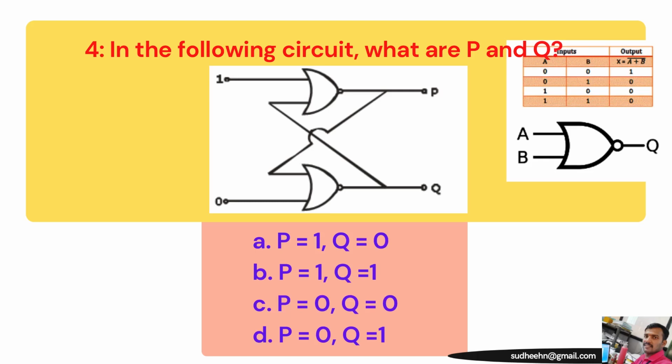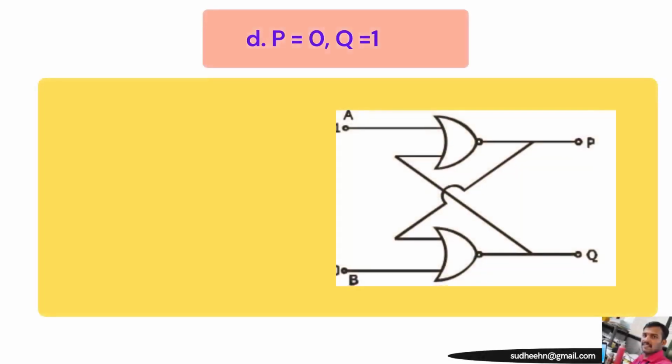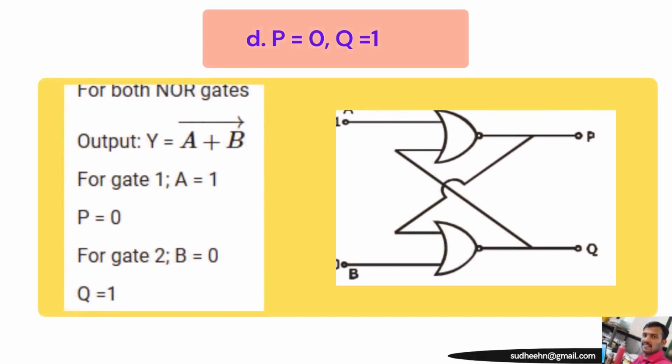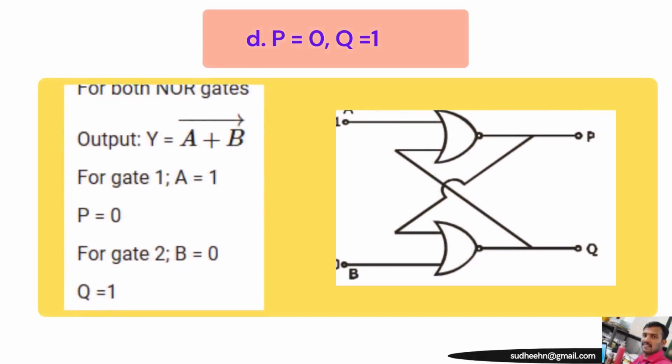Options given: option A, P is equal to 1, Q is equal to 0. Option B, P is equal to 1 and Q is equal to 1. Option C, P is equal to 0, Q is equal to 0. Option D, P is equal to 0 and Q is equal to 1. The right answer is option D, because for NOR gates, output Y is equal to (A + B) complement. We need to substitute the inputs he has given, and we get the final values P is equal to 0 and Q is equal to 1. So option D is correct.